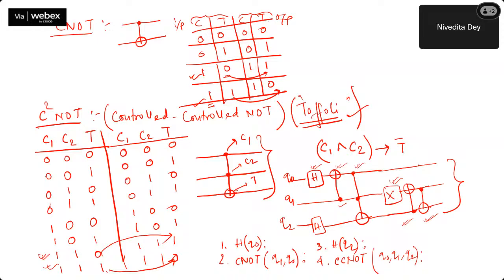If time permits, I will do it, or whenever we do teleportation and dense coding, these kinds of quantum circuits will be there, and I will explain them in terms of the time diagram. Understanding that explanation, you can randomly create a circuit and try. You can do your trial accordingly. Okay.